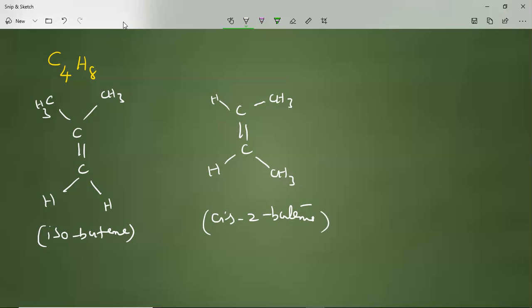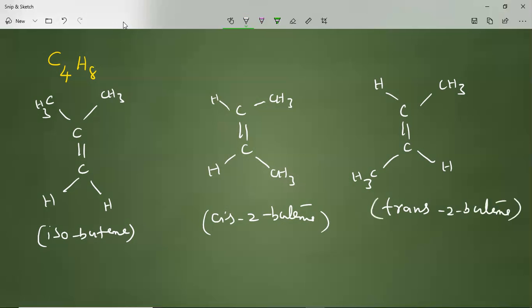If you write the carbon-carbon double bond and attach the methyl groups on opposite sides of the double-bonded carbons, you will call this trans-2-butene. Understand?